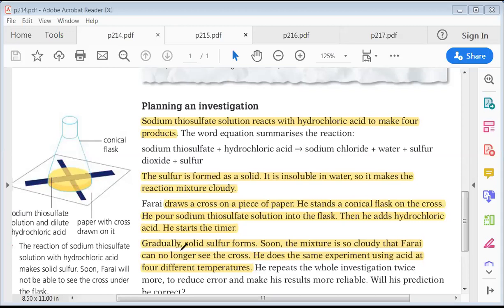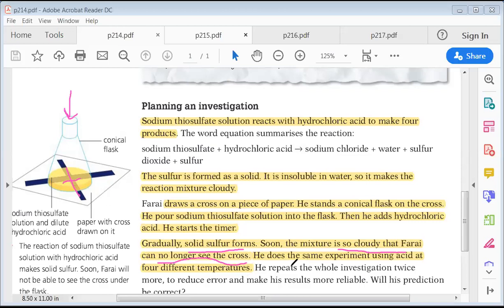Now, what's happening exactly? How did she know that the mixture started to react? She found this cloudy sulfur forms, okay? The solid sulfur forms gradually, and then the mixture became cloudy. And here she can no longer see the cross. So she was looking from up here. She didn't see the cross. So she knew that the cloudy substance is the product that she wants, okay?